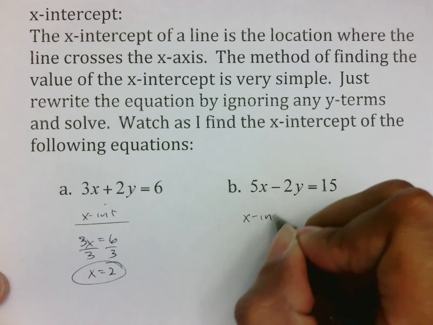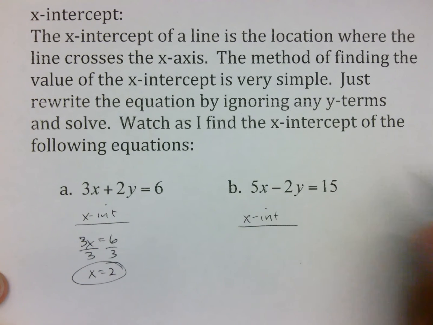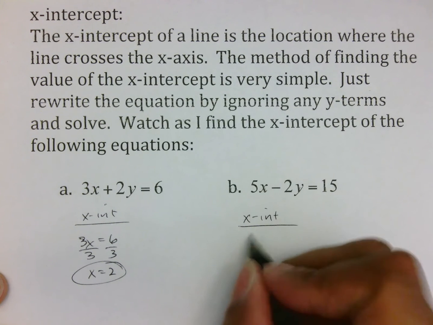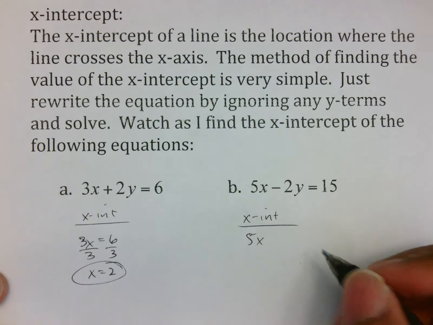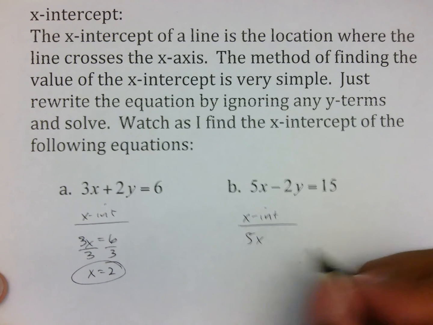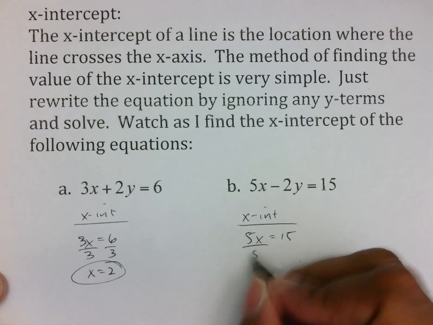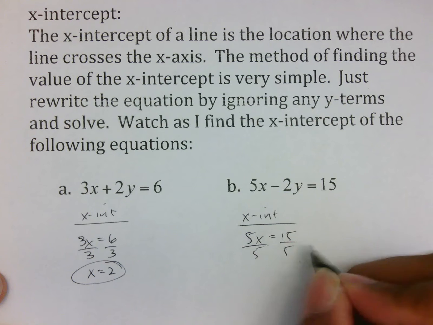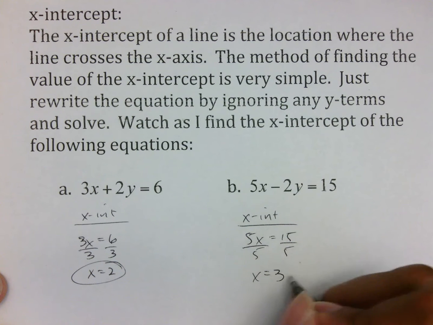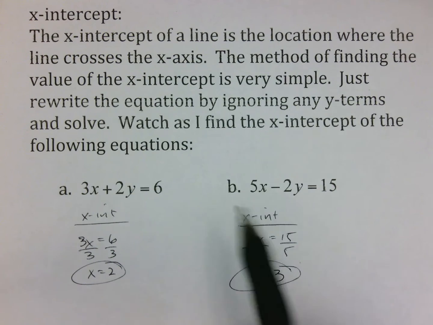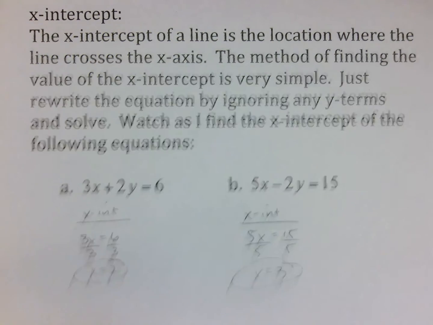Again, if I want the x-intercept of this one, the first thing I do is ignore y, getting 5x equals 15. Divide both sides by 5. You get the answer of x equals 3, which is our x-intercept. So again, to find the x-intercept, simply ignore y.